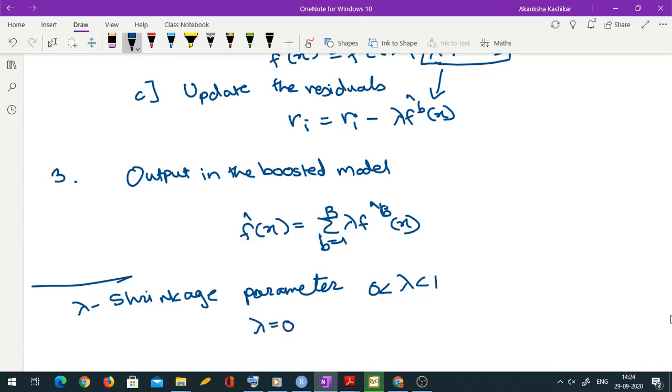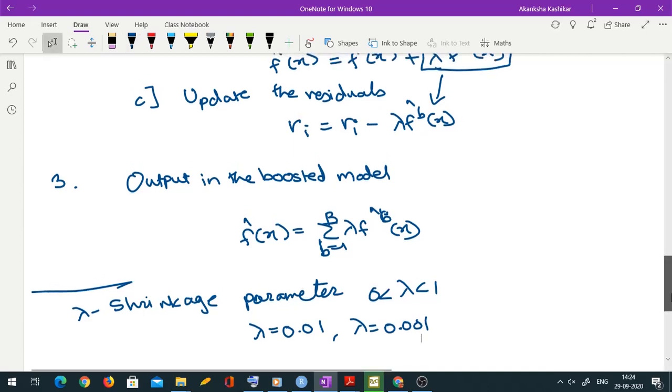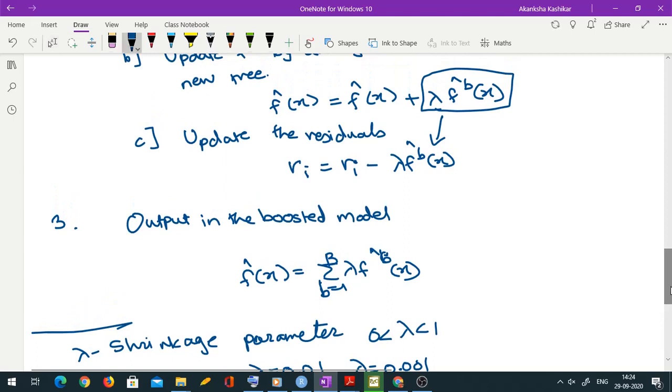Generally accepted values of lambda are 0.01 or 0.001, etc. So what we are doing, we are including only a portion of the new prediction, right? So this is known as slow learning.